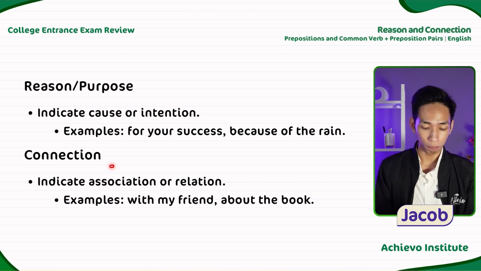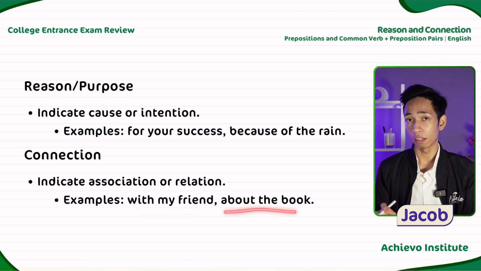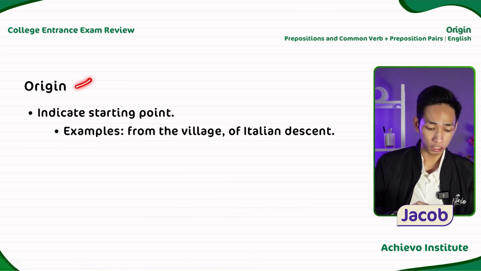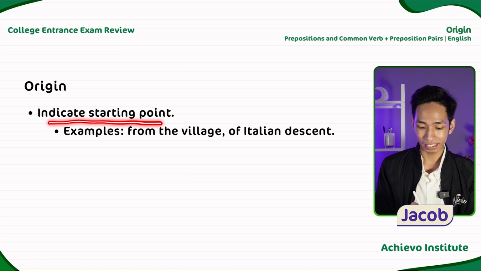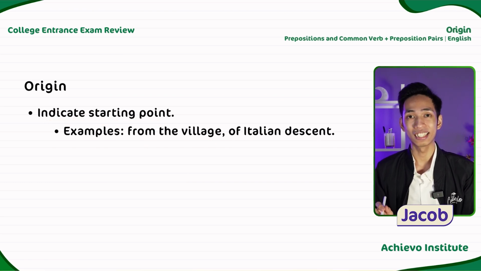We also have the preposition of connection, which indicates association or relation. For example, with my friend or about the book. We also have here the preposition of origin, which indicates the starting point. For example, from the village and of Italian descent.